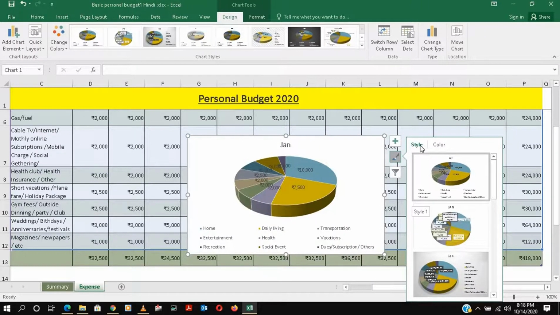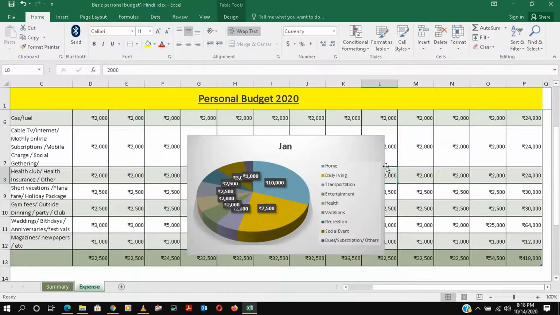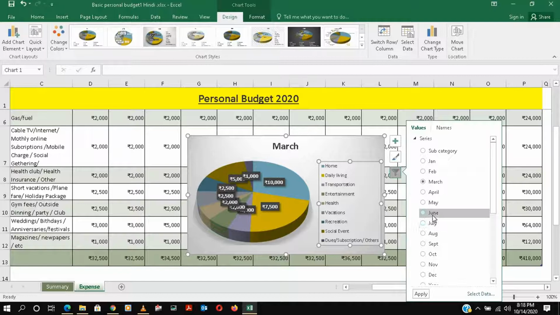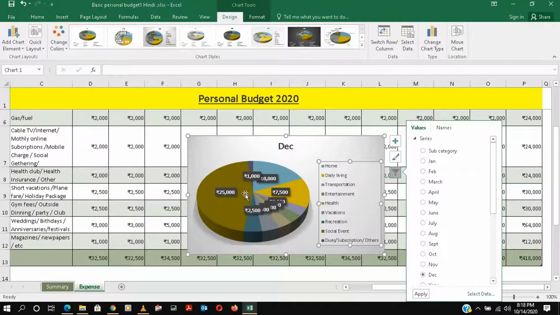Then I think we will change the filter again, we'll go to this filter and we'll go to March, because we put something in March, so 5,000 will come. Maybe again we put on December, so it will come here on one side 25,000 that we put on our other thing, our expenses, social events.